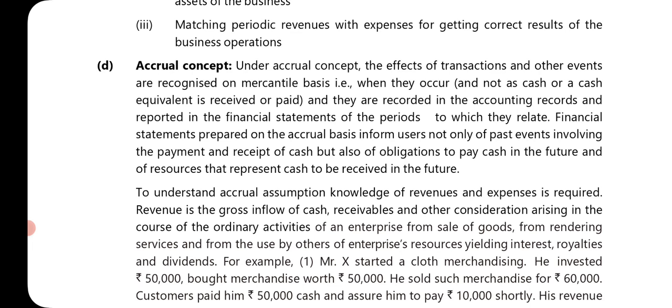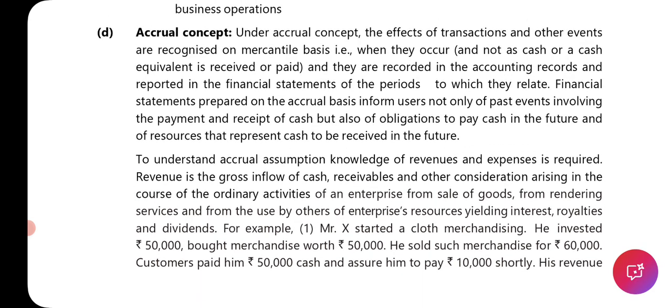Say for example, we are selling goods from April to March, and in the month of March, or in any period during the year, we have sold certain goods on credit. The money is not received, but still we will record the sales in the books of account. The money which is not received will become receivables. These receivables are called trade receivables or debtors. So one side money has not come, but the sales has happened. Okay, let us read it.